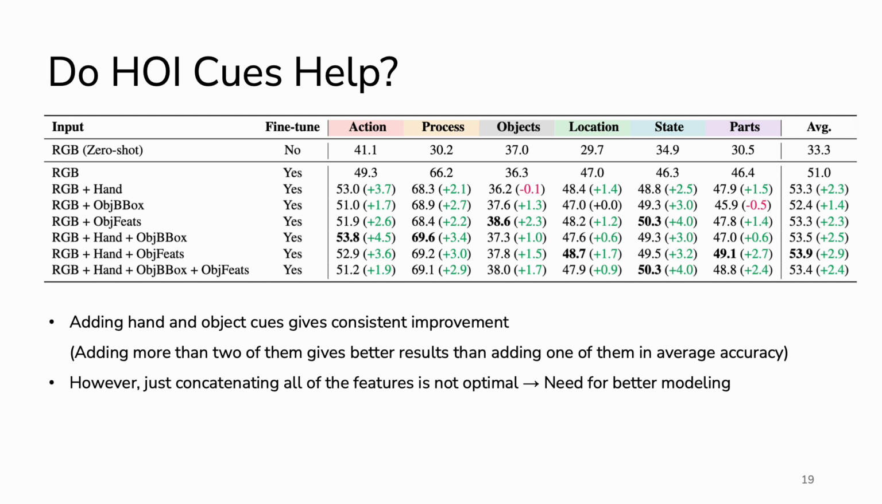Overall, adding hand and object cues consistently improves performance across most categories. For example, hand motion improves action and process understanding. Object features help object and state understanding, and combining multiple cues generally gives better average accuracy than using only one cue. However, another important observation is that simply concatenating all features is not optimal. Even when additional HOI cues are available, effectively modeling the relationship between hands, objects, and motion and state changes remains challenging.